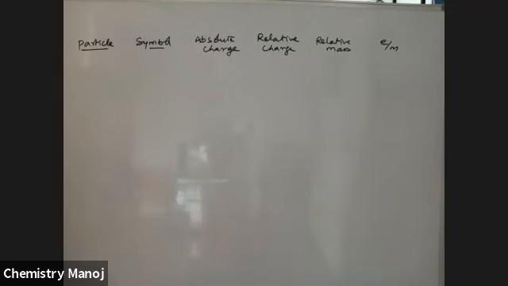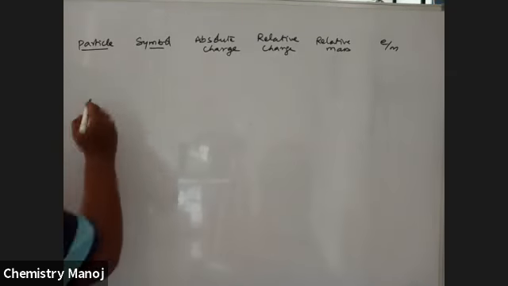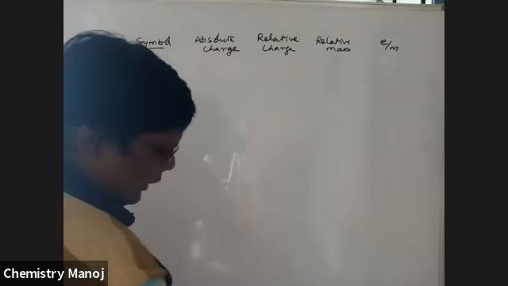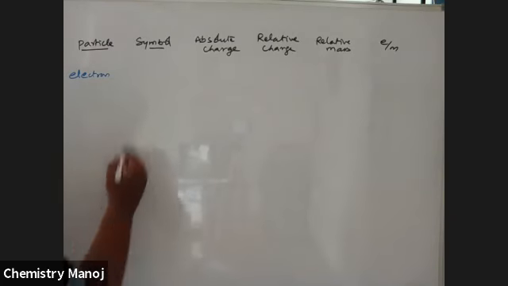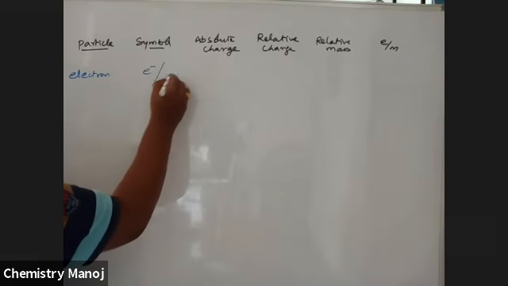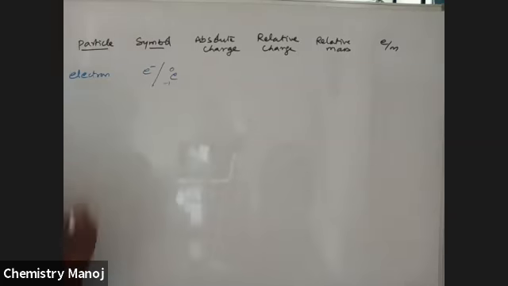One by one. The first particle is the electron. Its symbol is either e- or e -1 0.